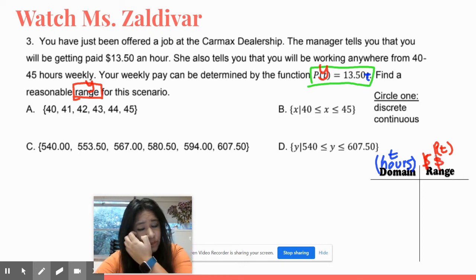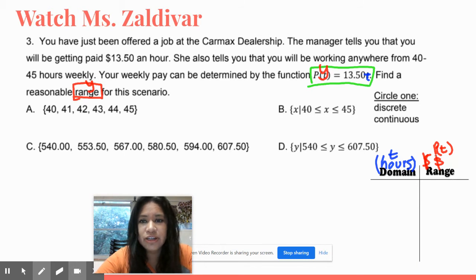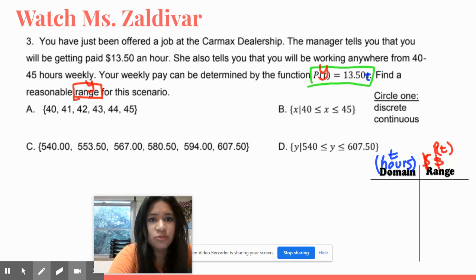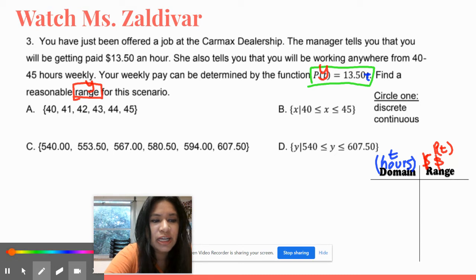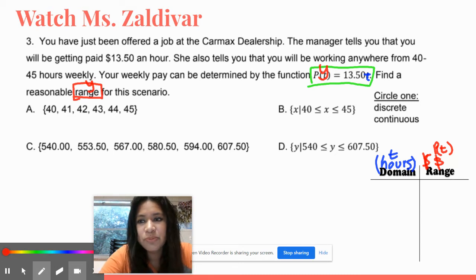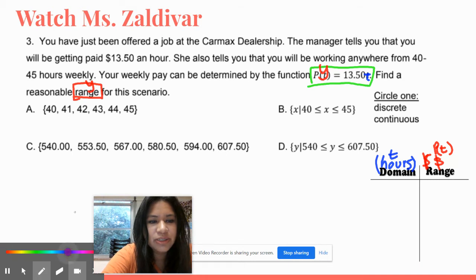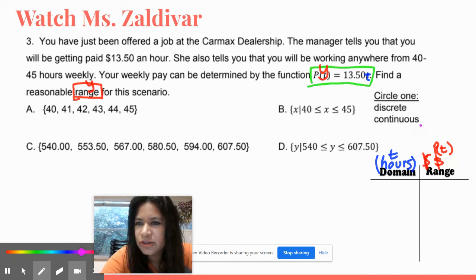Before we even continue, because that's going to eliminate two options, we're going to determine if it's discrete or continuous. Remember, it's talking about hours. Can you work half an hour? Yes, you can work half an hour. Does it say that you can only work an hour? No. So in this case it is going to be continuous because you can actually break down time. So I'm going to circle that I know it's continuous.